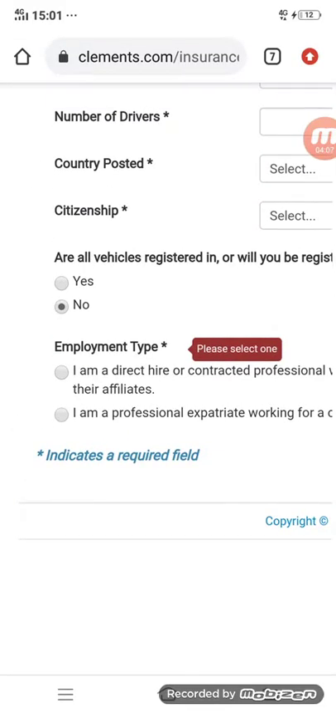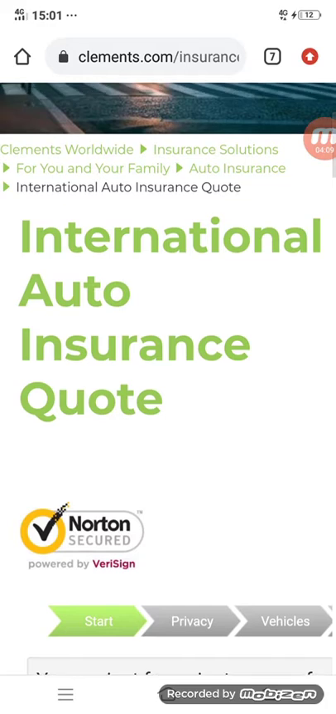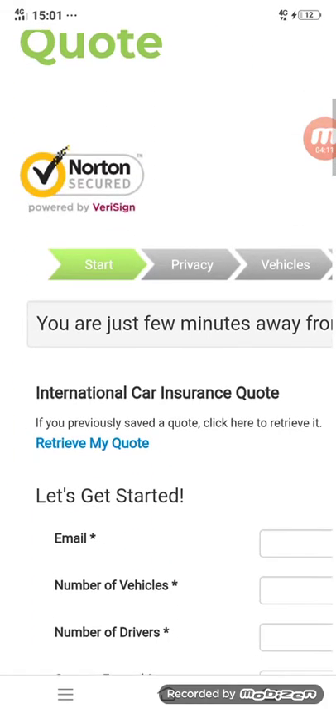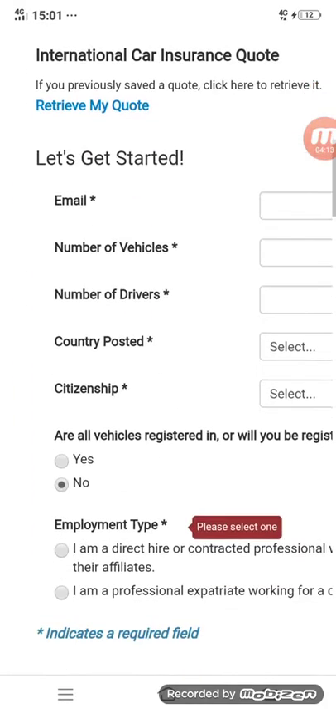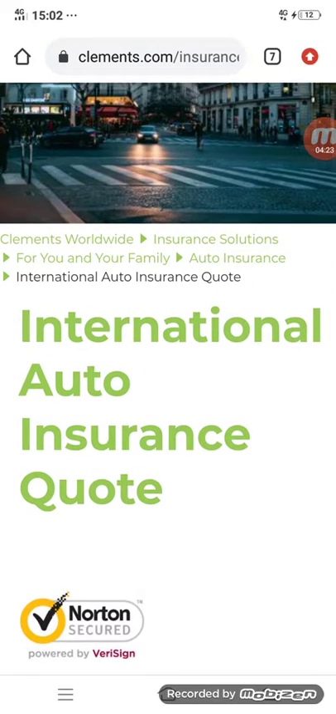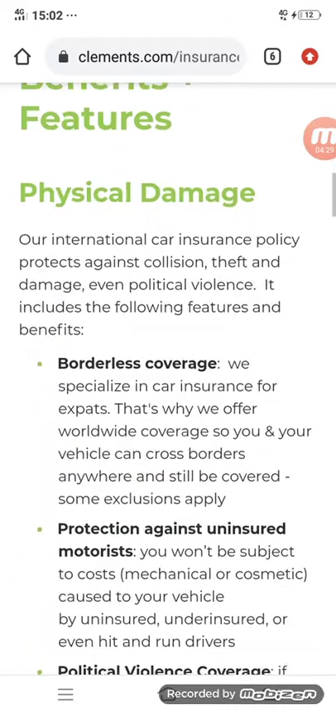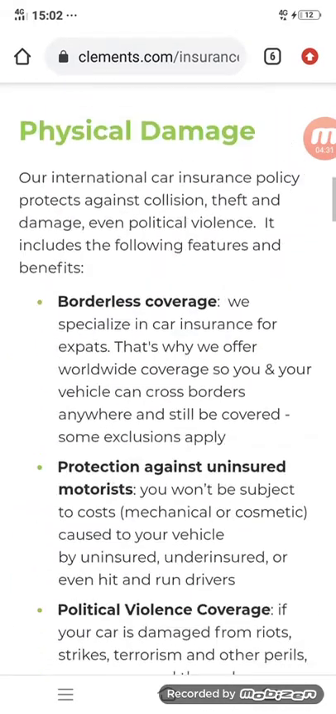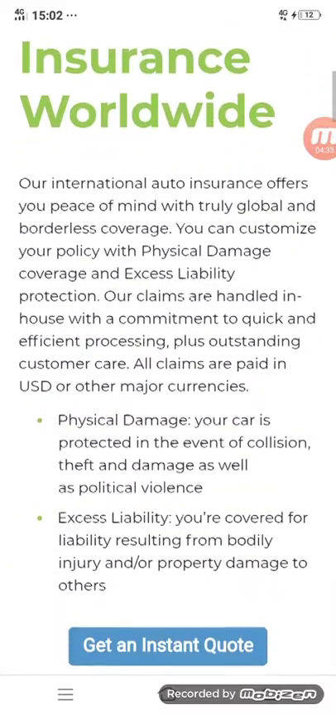Then click on next. Then you will land on this. Then your quota will be filed and you will get an email within 2 days, within 72 hours, within 24 hours from this company, and you will get your quota, how much you have to pay per month, and what you will get if unfortunately your car gets damaged.